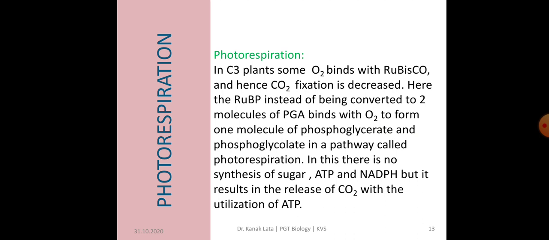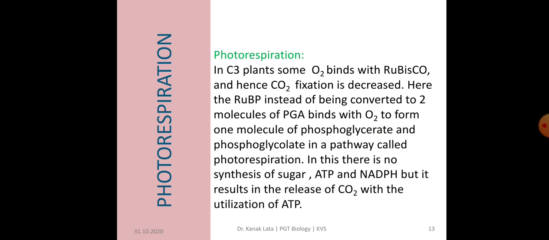Here the ribulose bisphosphate, instead of being converted into two molecules of phosphoglyceric acid, binds with O2 to form one molecule of phosphoglycerate and phosphoglycolate in a pathway which is called photorespiration.